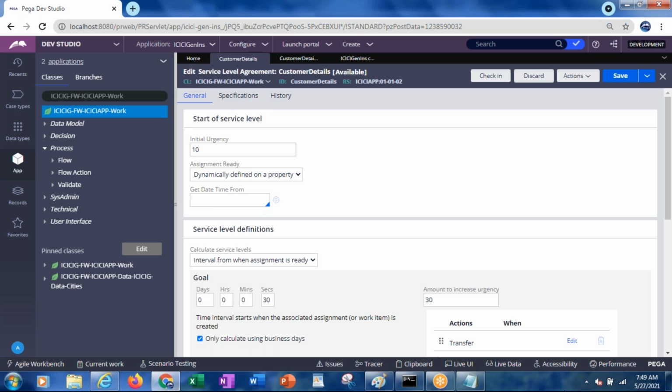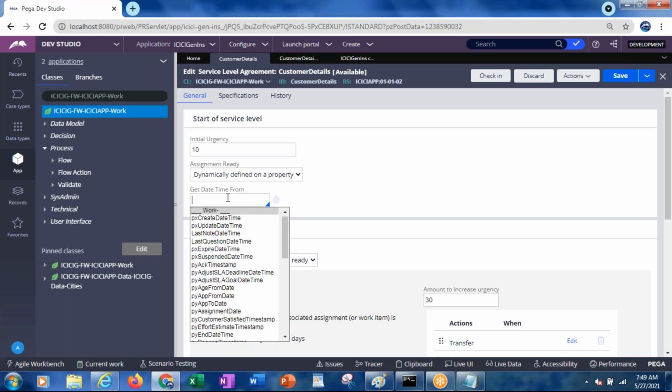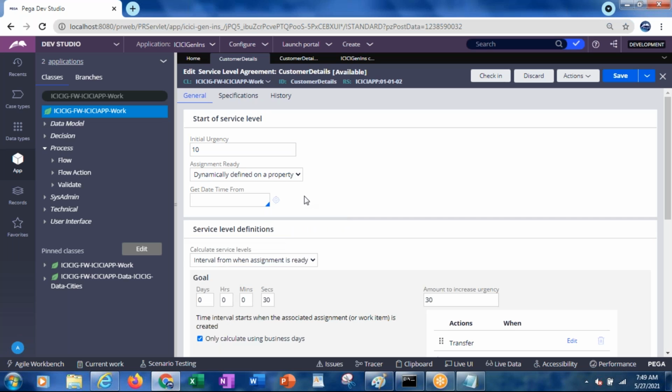For example, if the work object is created today, May 27th, and you want to consider from May 28th, you can specify that in one of the date properties. Here we can select it, and from that time it will be calculated. Or, from the work object update time, or the work object create time, likewise various date times. Before reaching this particular assignment, you have to assign this property value.